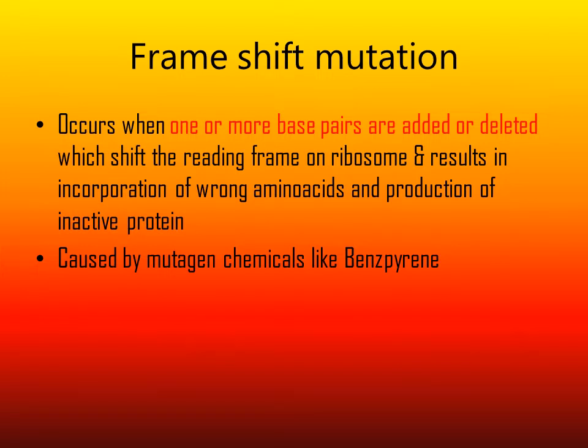Frame shift mutation is a phenomenon that occurs when one or more base pairs are added or deleted, which shifts the reading frame on the ribosome and results in incorporation of wrong amino acids and production of an inactive protein. It is usually caused by a chemical mutagen like benzpyrene.